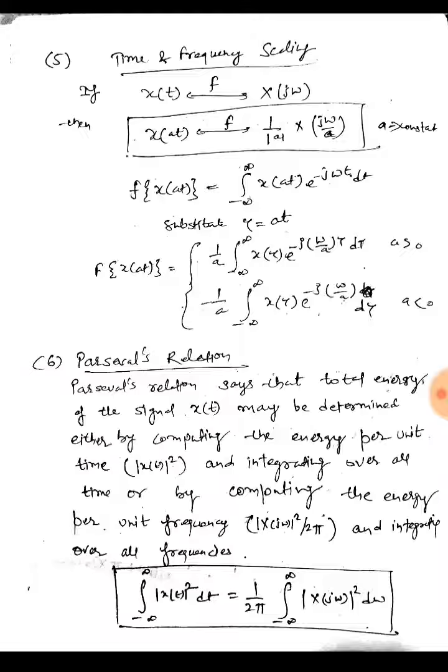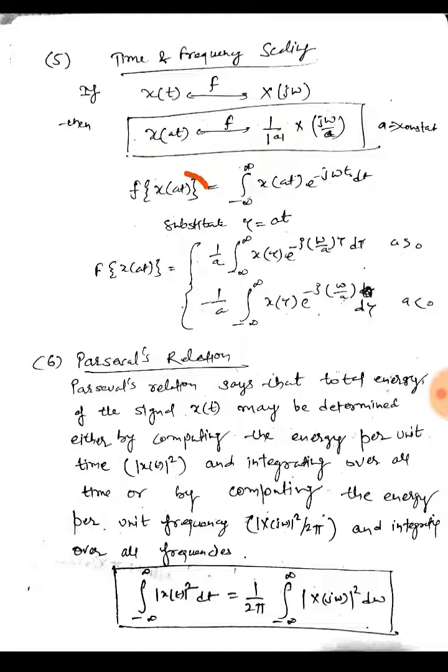Now next is frequency and time scaling. If I scale my signal in the time domain, that is, if I compress it, then in the frequency domain it will be expanded, that is, it will be divided by a. So if I multiply by a in the time domain, then in the frequency domain it will be divided by a. We can prove it using this.